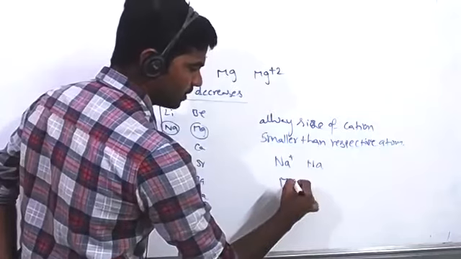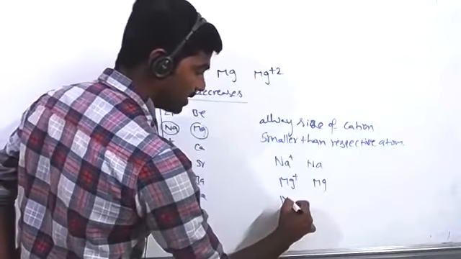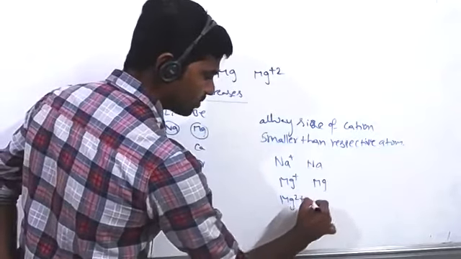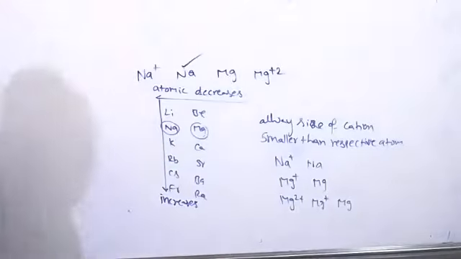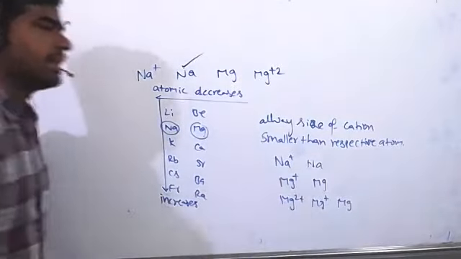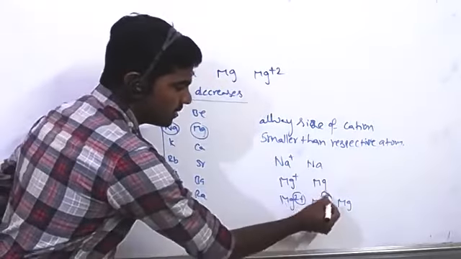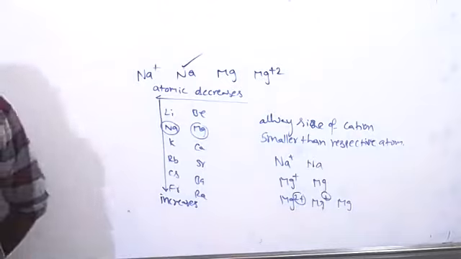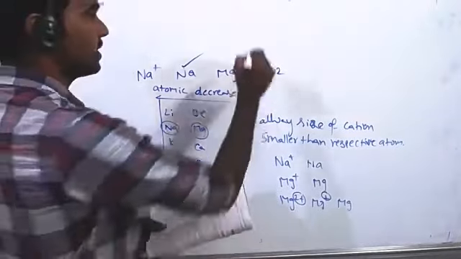Here magnesium, Mg plus is always smaller than Mg, and even Mg2 plus is always smaller than Mg plus and then Mg. So cations always have a smaller size than their respective atoms, and if the magnitude of positive charge increases, size decreases. For the first question, the answer is Na. The largest size is Na, so C is the correct one.